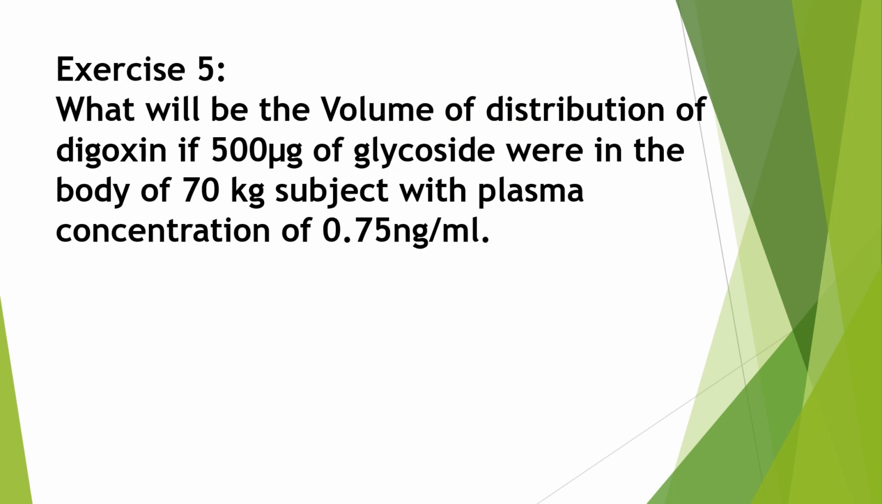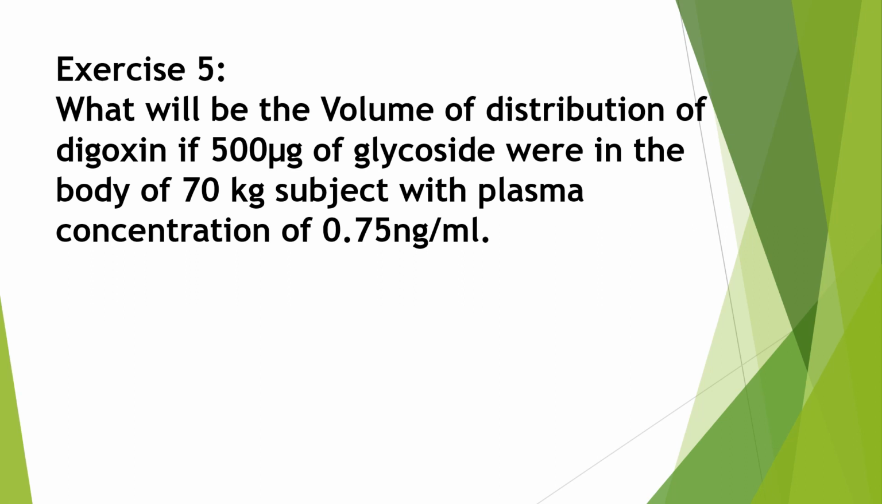Then exercise number 5. What will be the volume of distribution of digoxin if 500 microgram of glycoside were in the body of a 70 kg subject with plasma concentration of 0.75 nanogram per ml? So this is another problem which is related with volume of distribution. Here 500 microgram of glycoside is present in the body and its plasma concentration is 0.75 nanogram per ml. Now we will use the formula of volume of distribution.